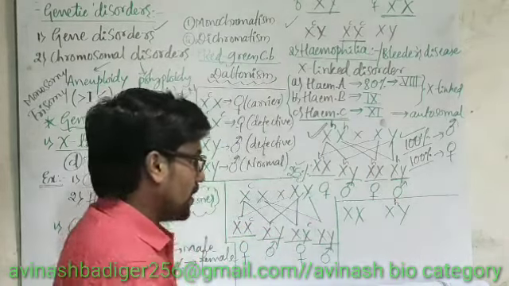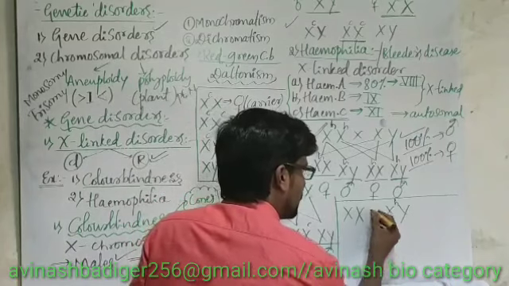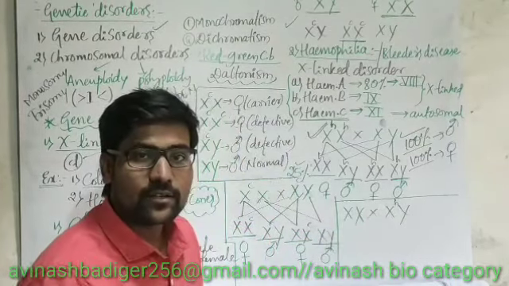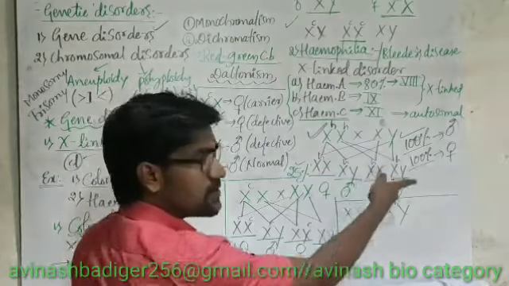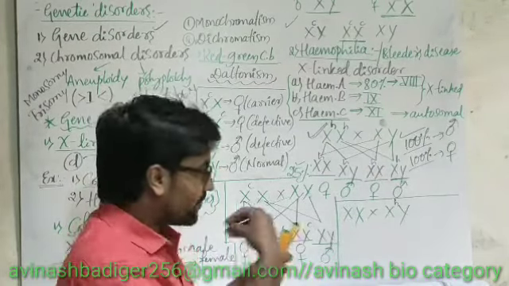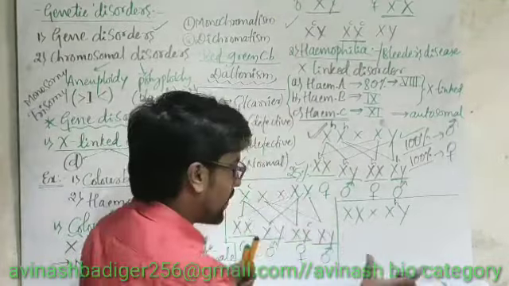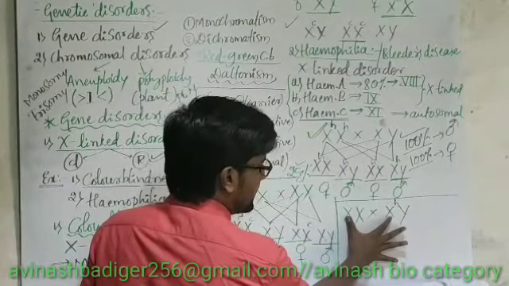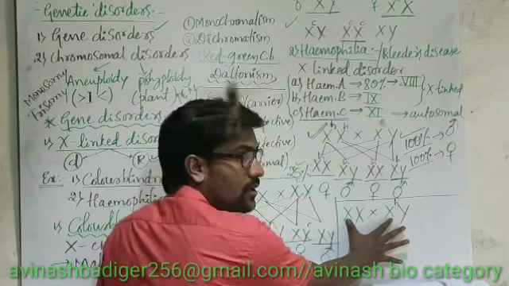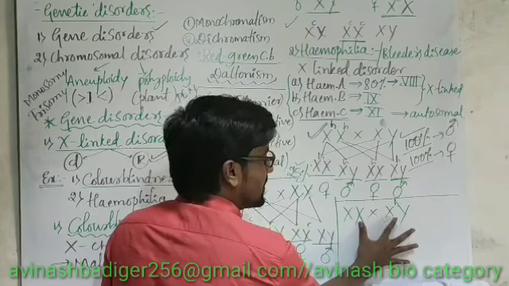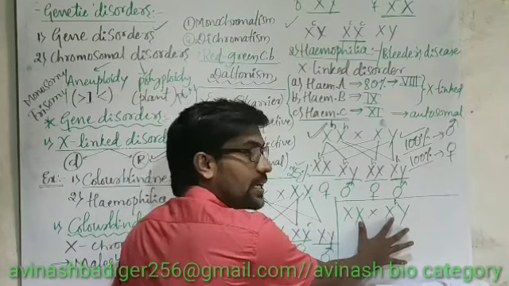Yes, mother is normal, father is hemophilic. Then what about the conditions of the children? Just roughly calculate here. This X, female carrier. Next this X, female carrier.